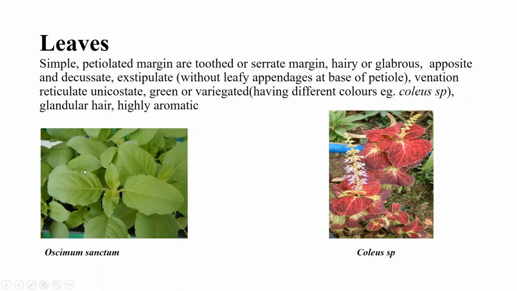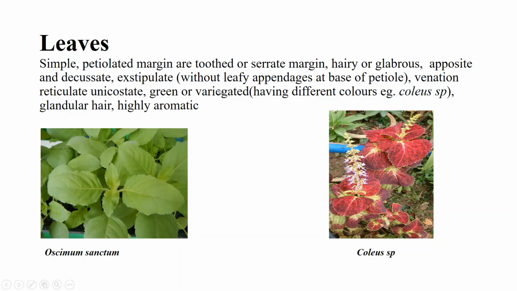As you see in this picture, the margin of the leaves has a zigzag appearance because of the serration, and in this picture also you can see the margin of the leaves having a zigzag appearance. This is the Coleus species and this is the Ocimum sanctum leaves.